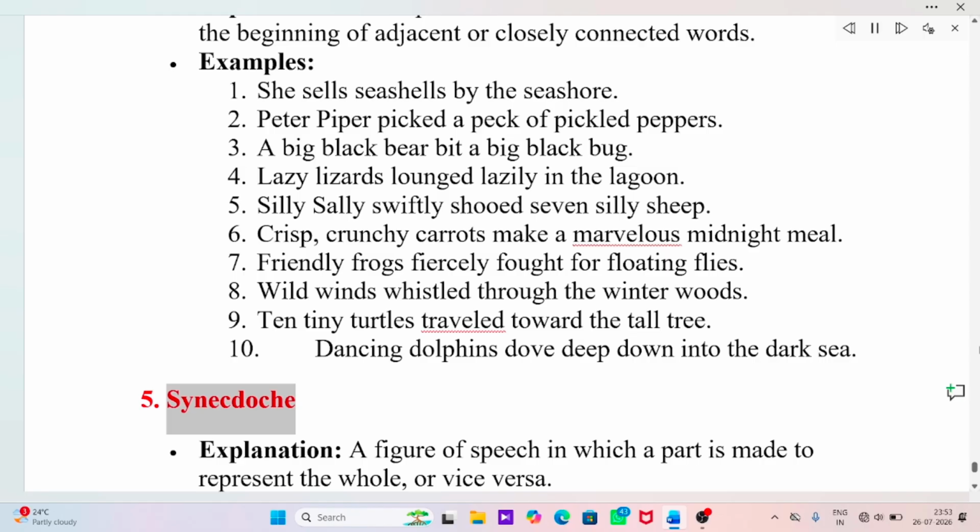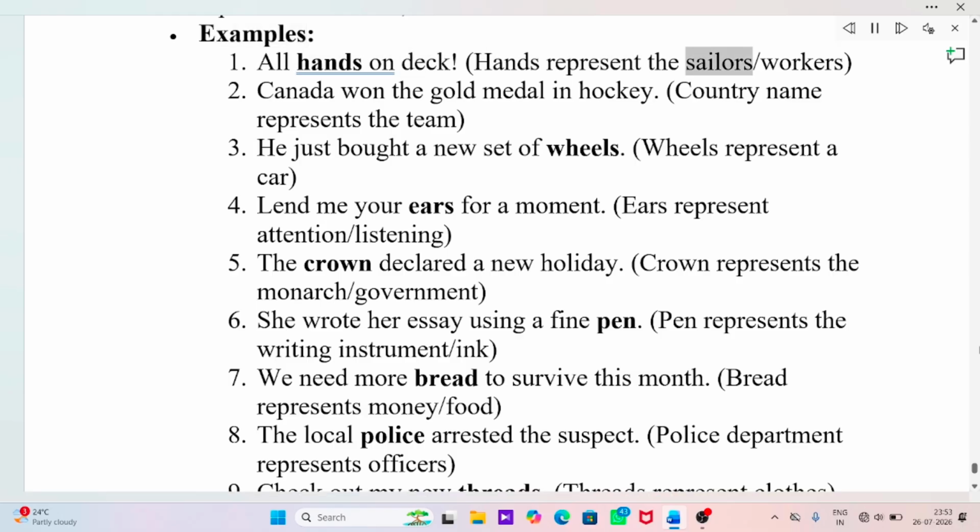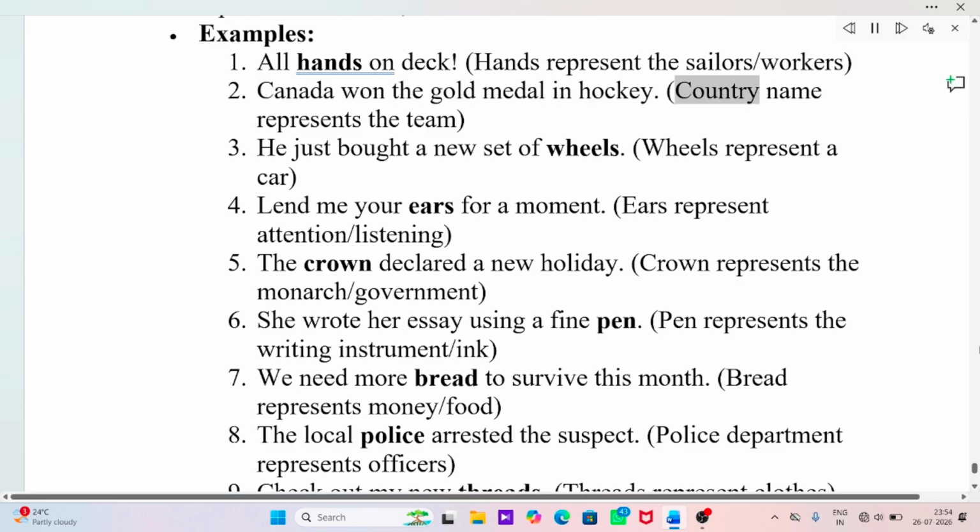5. Synecdoche. Explanation: A figure of speech in which a part is made to represent the whole, or vice versa. Examples: All hands on deck. Hands represent the sailors/workers. Canada won the gold medal in hockey. Country name represents the team.